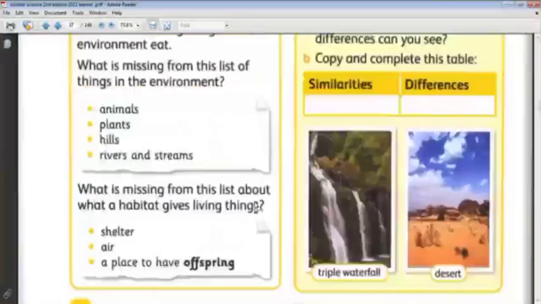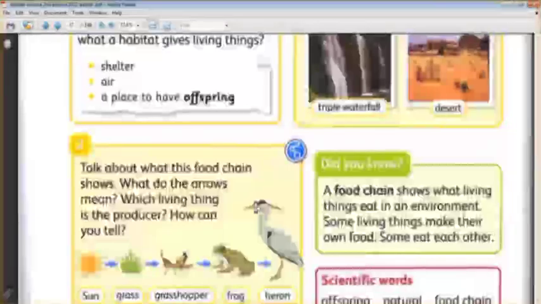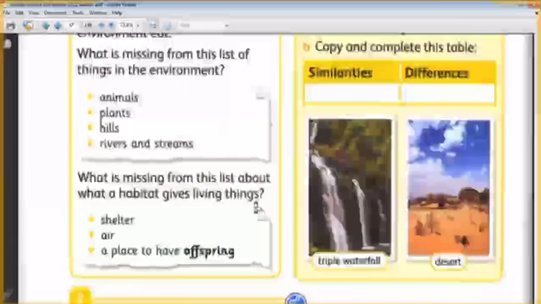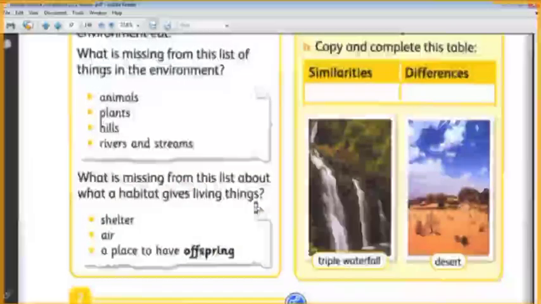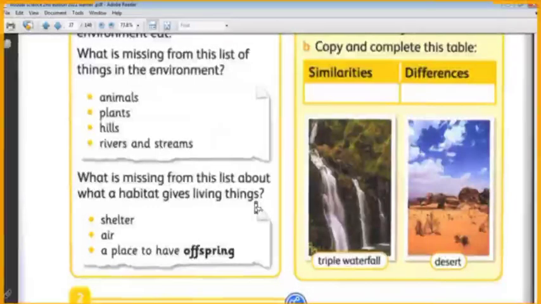When we take an animal and put it in an environment that's not its natural habitat, this is called captivity. We take the animal from its environment and put it in a zoo.